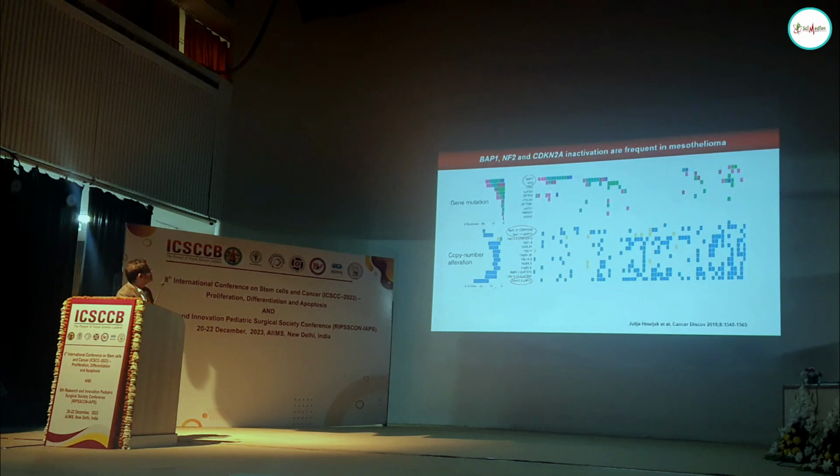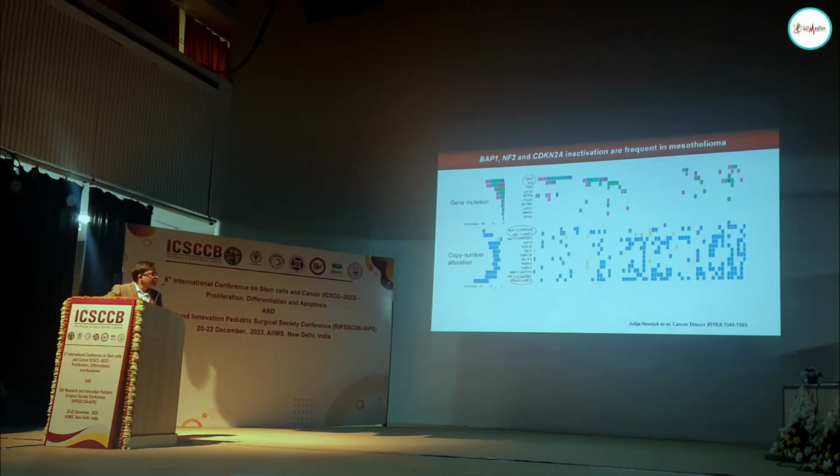The third most common gene here is called CDKN2. Here you can see mostly copy number changes. CDKN2 is mostly a regulator of the cell cycle. If you look at these mutations, most of them are in tumor suppressors. You hardly see any oncogenic events, specifically in mesothelioma. It's very difficult to target tumor suppressors. Many people target oncogenes, but targeting tumor suppressors is very difficult, so you need to find a different way of targeting them.